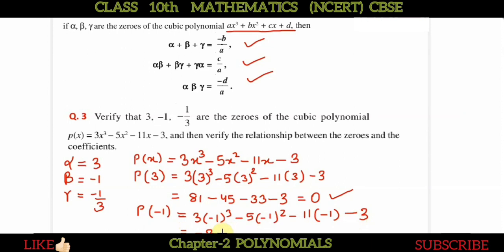So here it is minus 3, minus 5, plus 11 and minus 3. So 3, 5, 8 and 3, 11; minus 11 plus 11, it is 0. So again it has been satisfied.